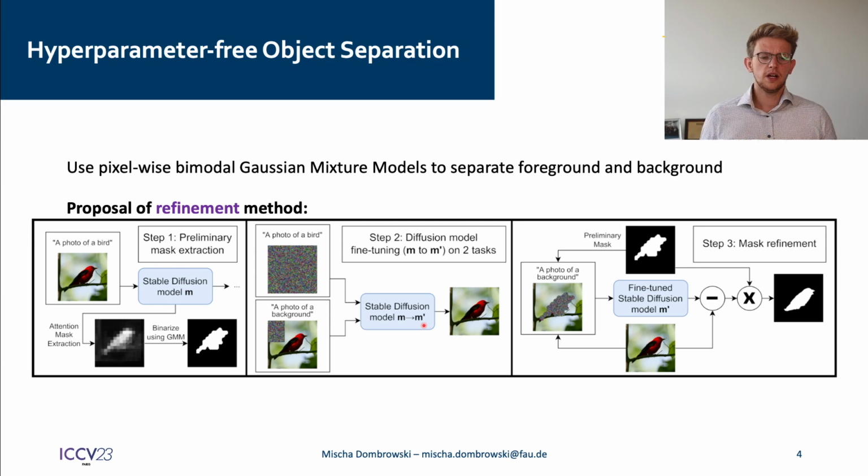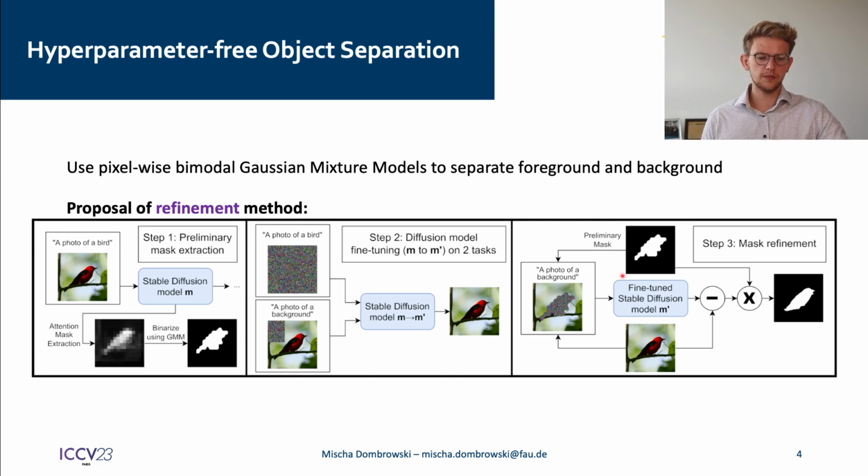In the next step, we fine-tune the diffusion model on two tasks simultaneously. The first task is full image synthesis with the prompt a photo of a bird. The second task is where we take a randomly selected rectangle using the binarized mask from the previous step from the background and paint it with the prompt a photo of a background using the ground truth background.